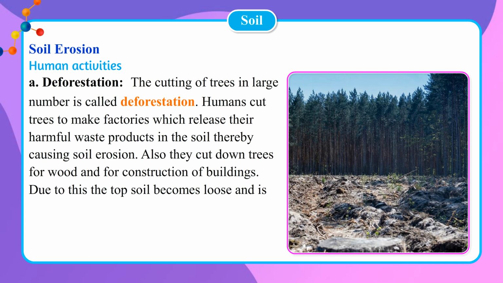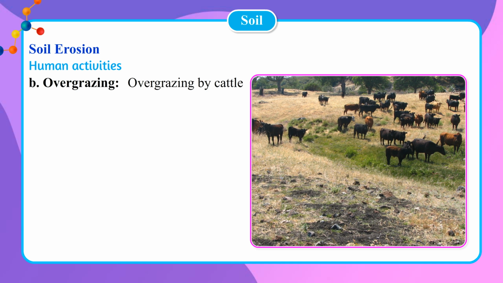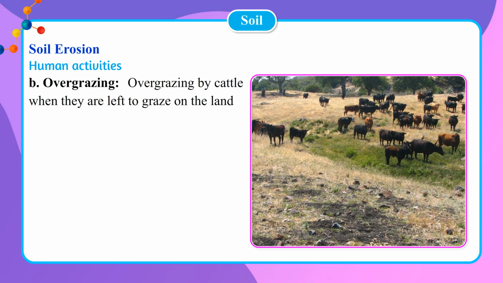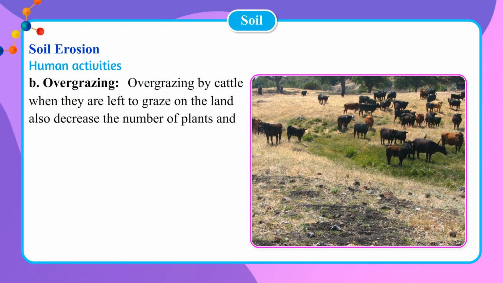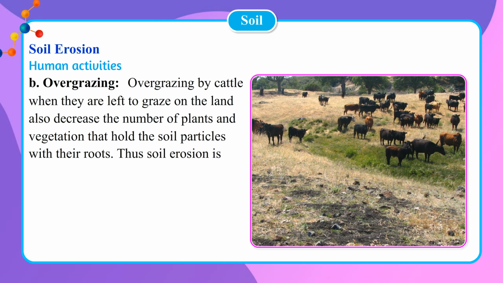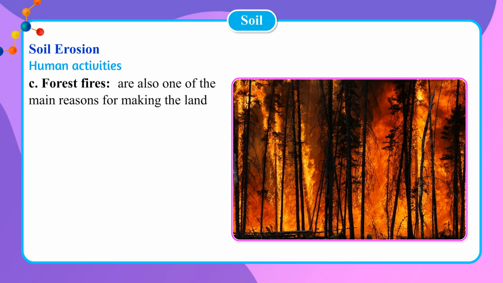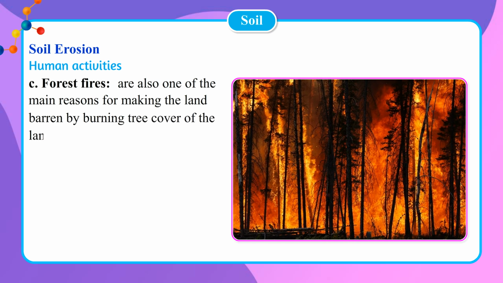Due to this, the topsoil becomes loose and is easily carried away by wind. The process of soil formation is very slow as compared to the process of removal of fertile soil in nature. B. Overgrazing. Overgrazing by cattle when they are left to graze on the land also decreases the number of plants and vegetation that hold the soil particles with their roots. Thus, soil erosion is increased. C. Forest fires are also one of the main reasons for making the land barren by burning tree cover of the land.